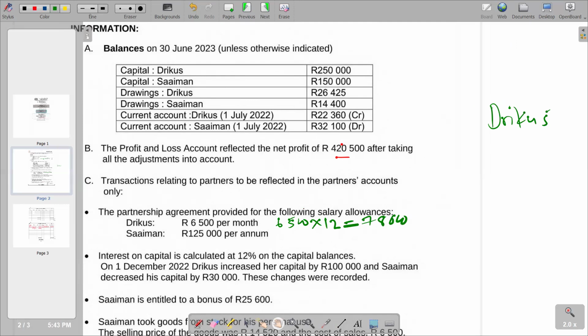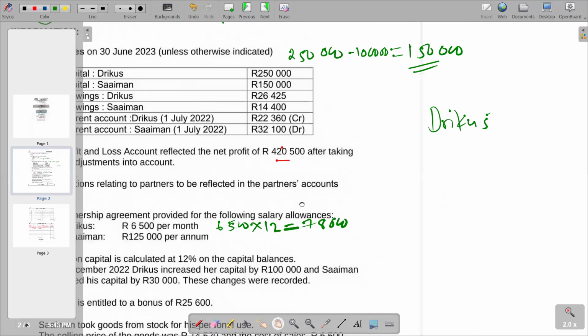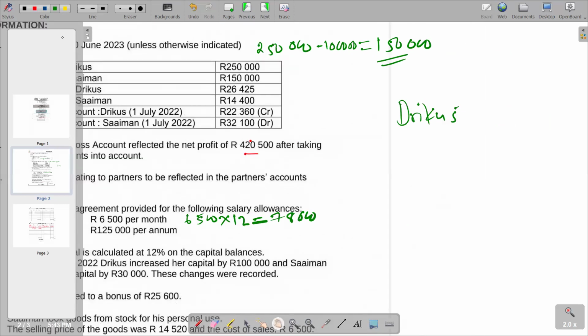So for Triggers, we've got 250,000 at the end. Minus 100,000, you need to get to 150,000. So this is what we have. We can now make our calculation out of that, before the increase